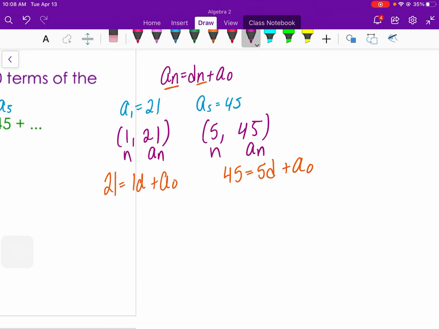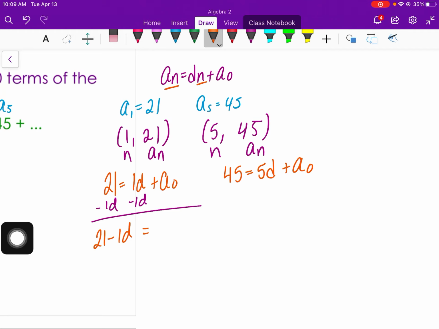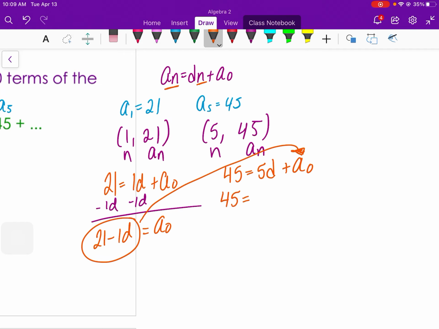Since it's a sub 0 plus 1d, I'm going to subtract 1d from both sides. These are not like terms, so you can't put them together. So it's just 21 minus 1d equals a sub 0. Then I'm going to plug this 21 minus 1d into the other equation for a sub 0, so I get 45 equals 5d plus 21 minus 1d.